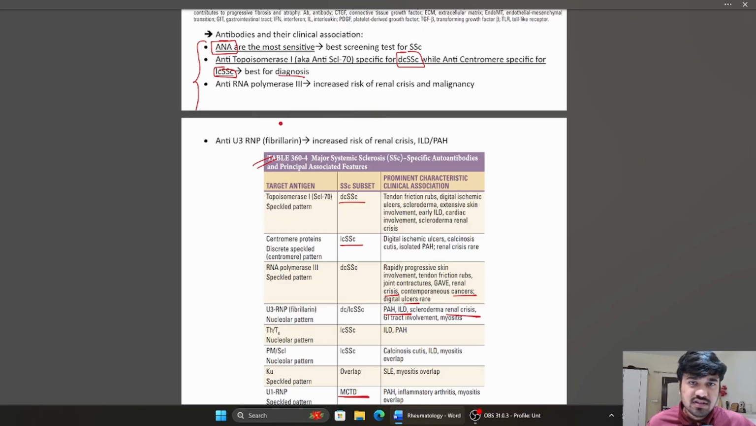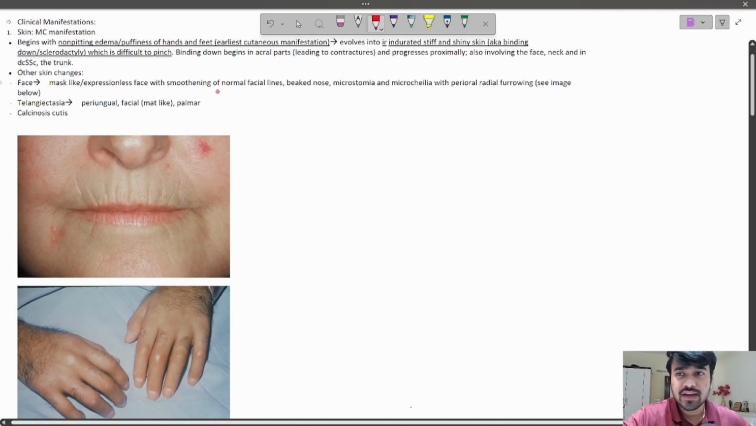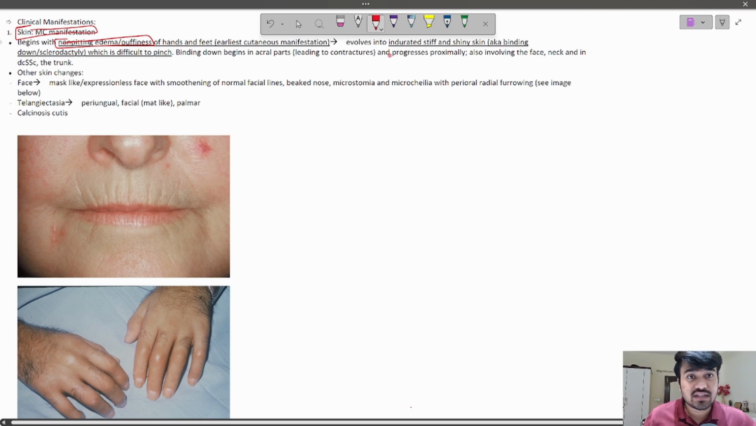All right, so this covers the second section. All right, so let's begin with the clinical manifestations of systemic sclerosis. Skin involvement is the most common manifestation of systemic sclerosis, and it starts with non-pitting edema or puffiness of hands and feet which is the earliest cutaneous manifestation, right? It later evolves into indurated, stiff, and shiny skin, which is also known as binding down, right? And if this occurs in digits like fingers and toes, then this binding down is what is known as sclerodactyly, which is a very classical feature of systemic sclerosis, right?